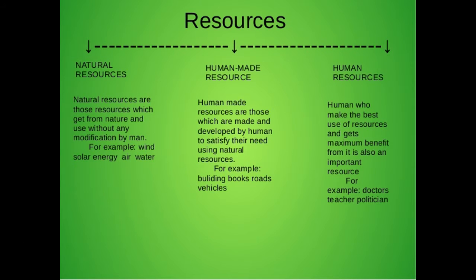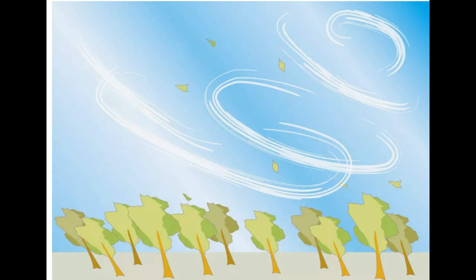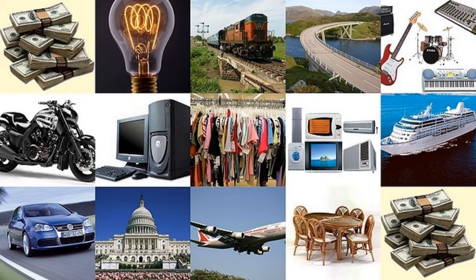Resources are generally classified into three types: natural, human, and human made. Natural resource that are drawn from nature and used without much modification are called natural resource. Example, air we breathe. Human made resource. People use natural resource to make bridges, roads, buildings, vehicles, which are known as human made resource. Technology is also a human made resource.